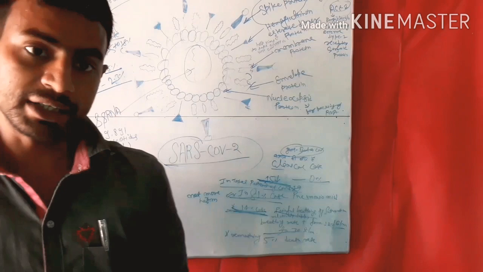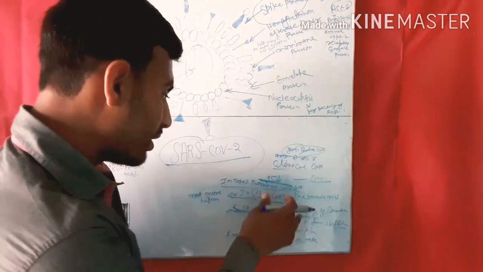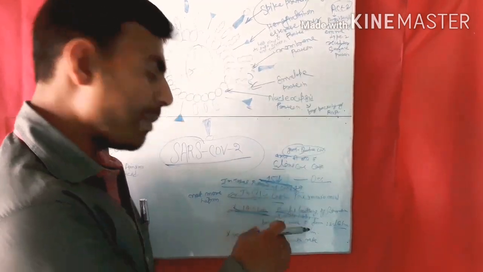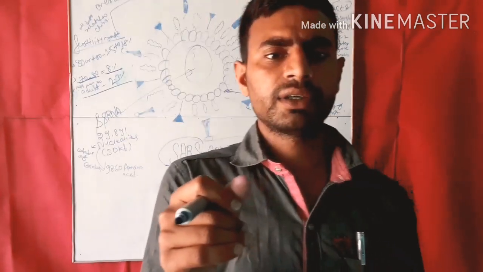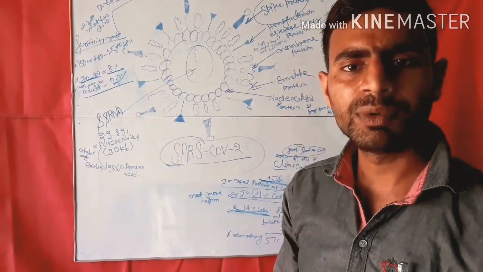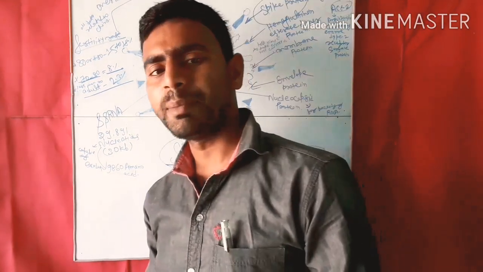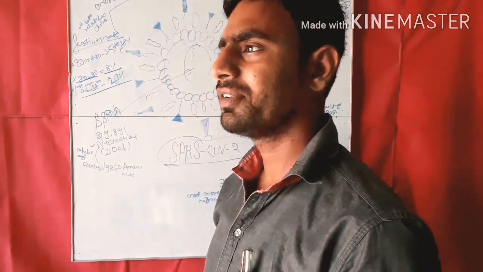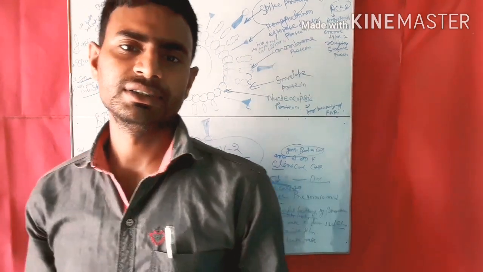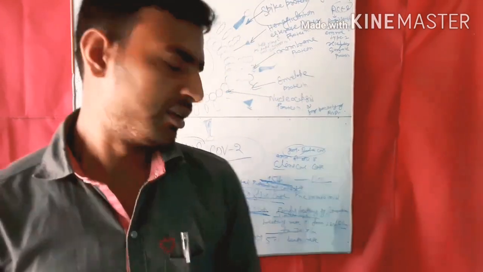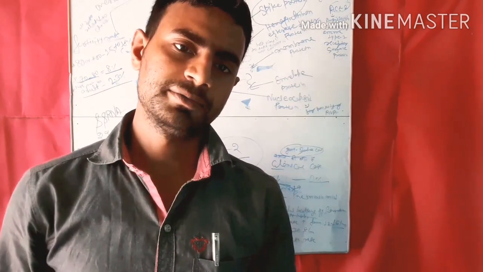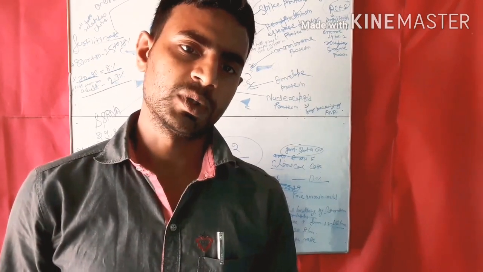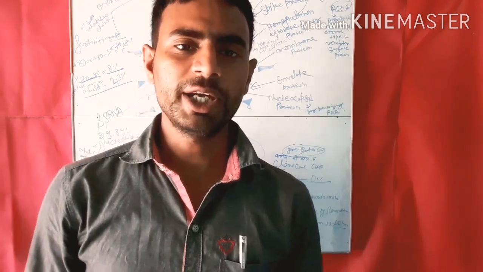Okay, but in the remaining 5% of patients, death happens from COVID-19.